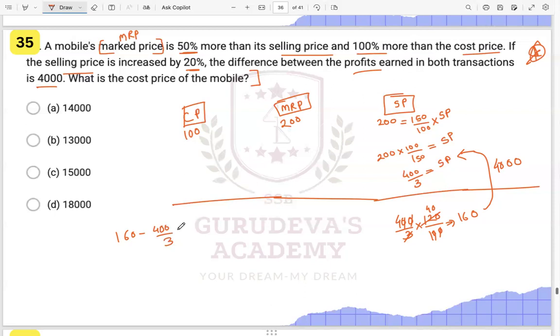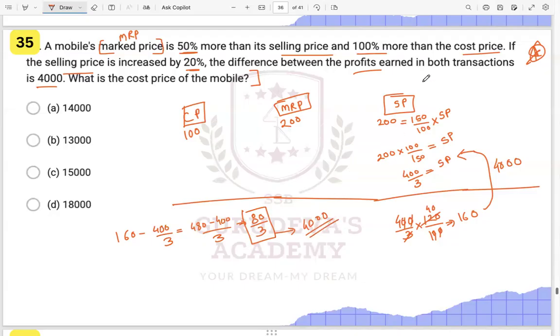This value is given to you as 4,000. So this will be 3 into 16, that is 48, minus 400, upon 3, which equals 80 upon 3. So this value of 80 upon 3 is given to you as 4,000.